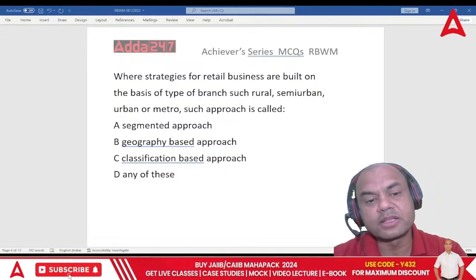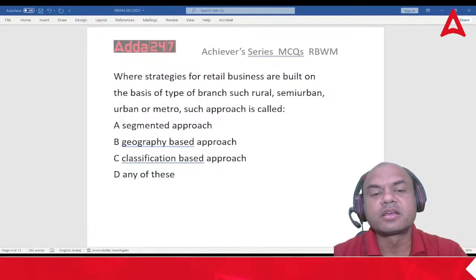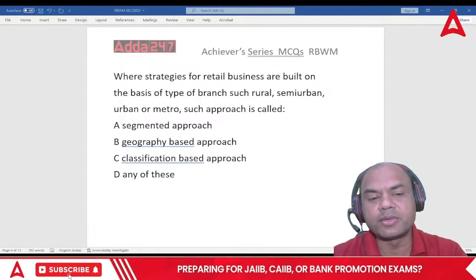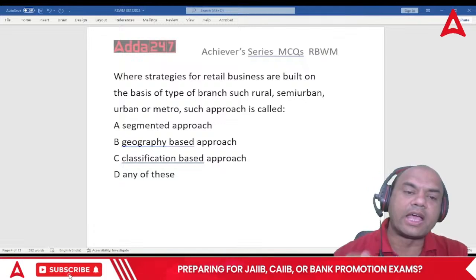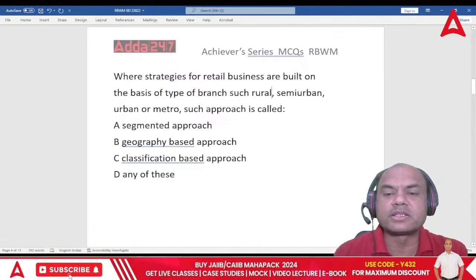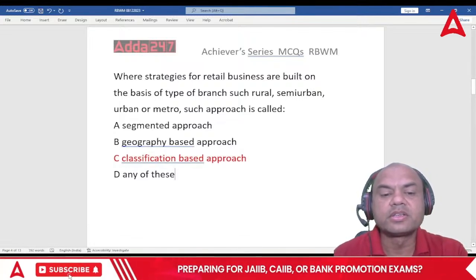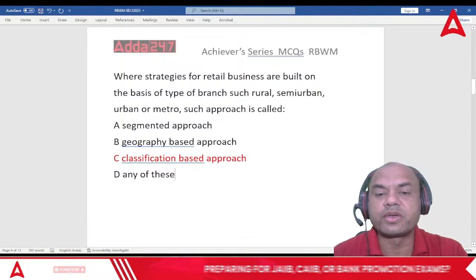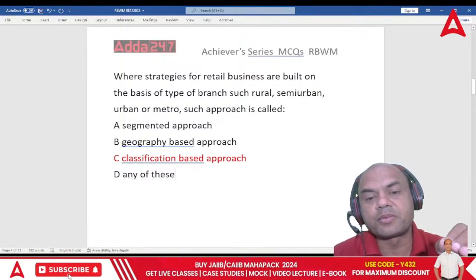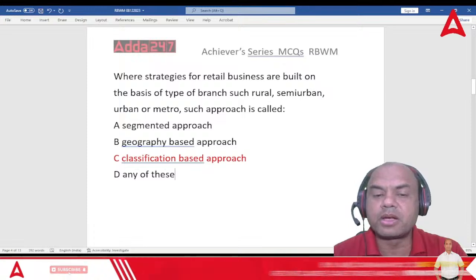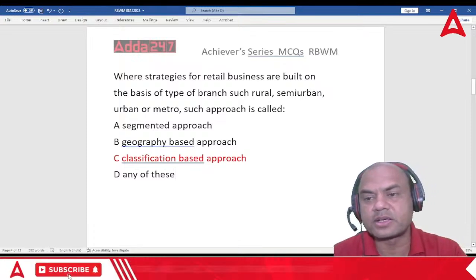Classification means rural, semi-urban, urban, as we differentiate between the branches: this is the urban branch, this is a semi-urban branch. So this becomes the answer. Classification based approach, where the branches are of the type rural, semi-urban, urban, metro, is called classification type.